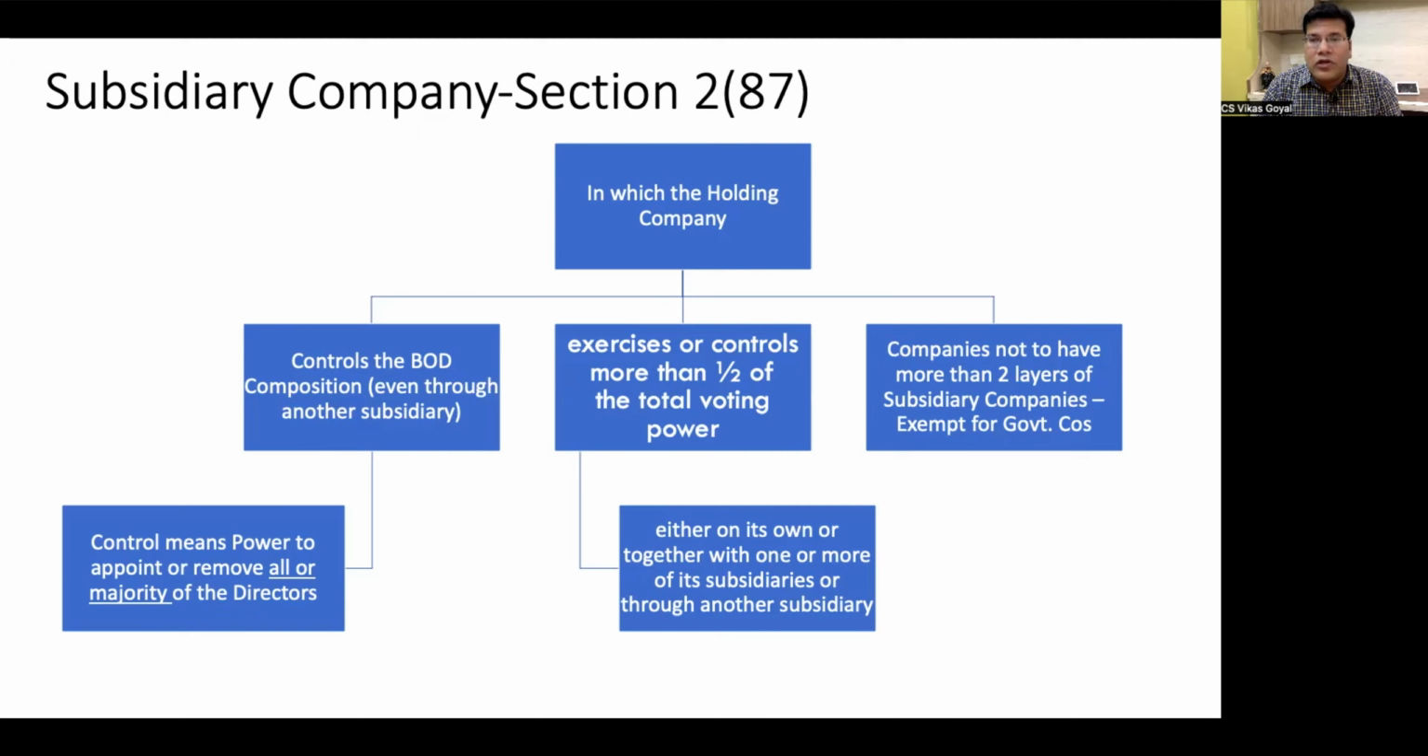And in this case also it can be either through its own holding or through one or more subsidiary companies or through another subsidiary company. The definition also prescribes that companies are not to have more than two layers of subsidiary companies. However, this clause is exempt for government companies.